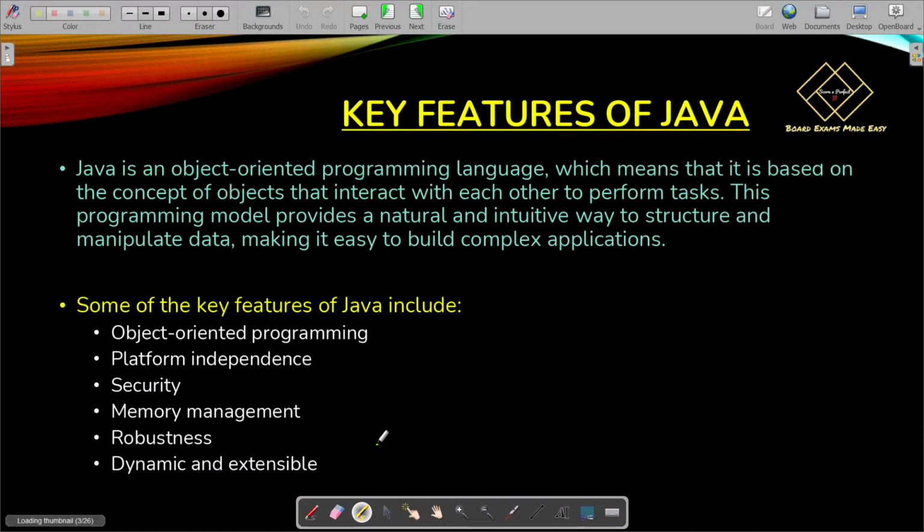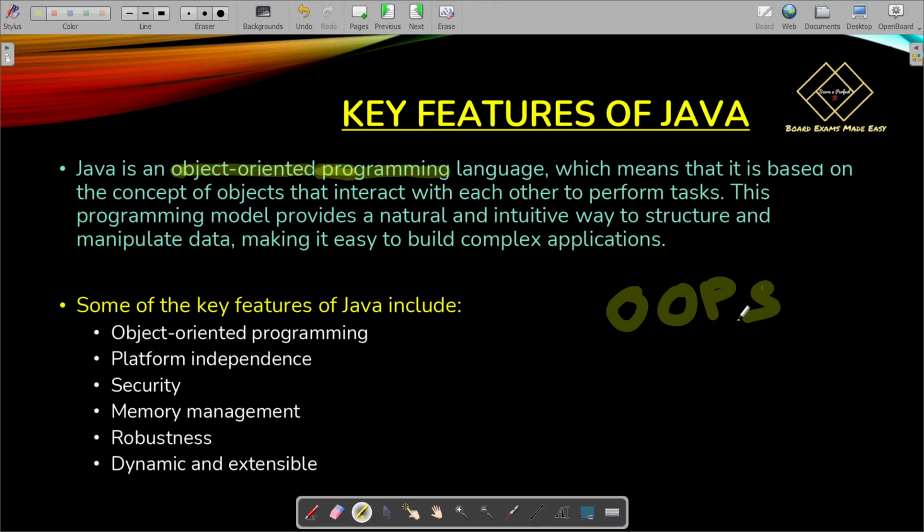Now let's come to the key features of Java. First, we need to remember that Java is an object-oriented programming language. What is object-oriented programming language? Maybe you have heard about this term OOPS. What is this OOPS? OOPS is the short form for object-oriented programming. Means in Java the programs can be classified into classes and objects like real life entities. So what are classes? Classes are logical entities, and what are objects?